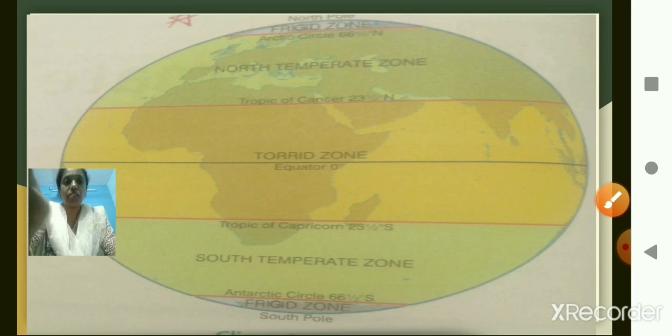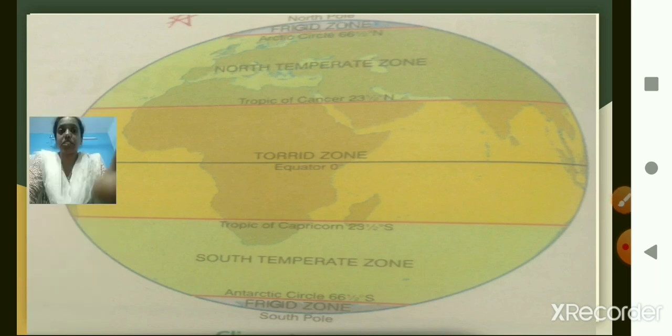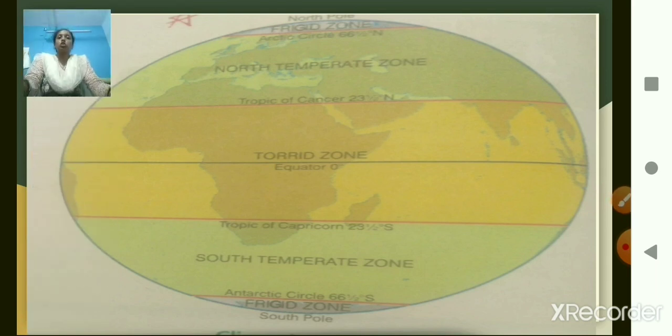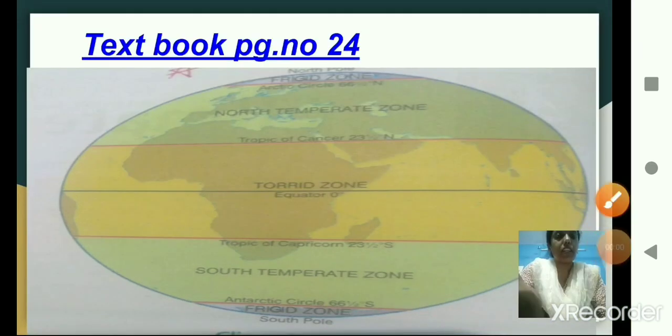Now children, we also have an activity to draw a diagram. That is, draw a neat diagram on climatic zones of the earth and label it. It is there in your textbook on page number 24. Children, you all are aware of this diagram. Okay, it is also there in your textbook, so you can do practice.